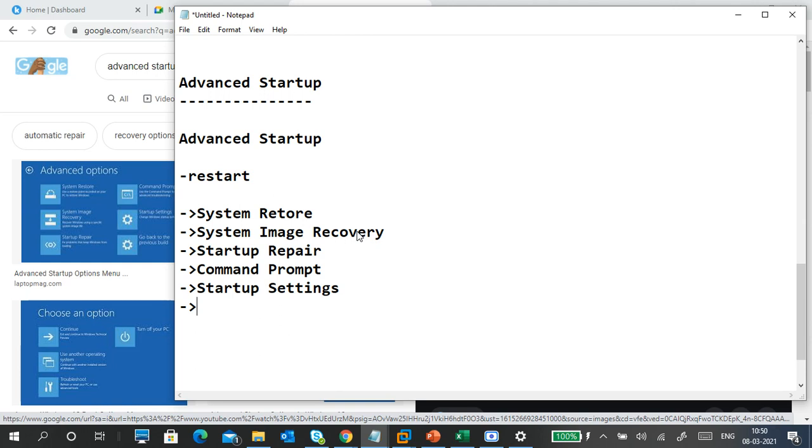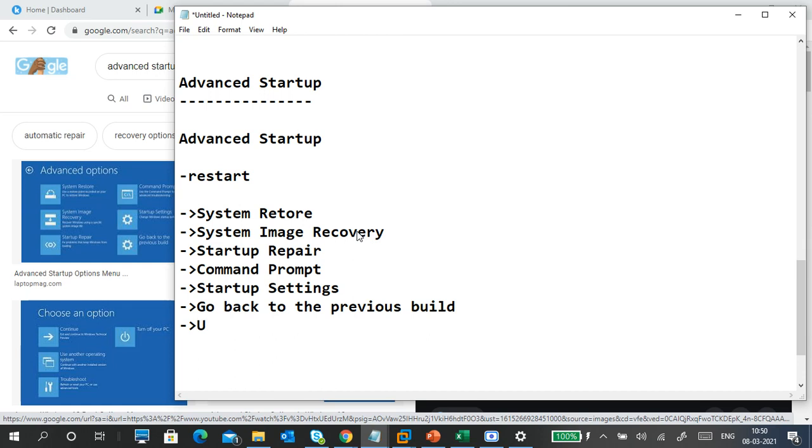It may vary across different versions and editions of the PC. Okay, so possible options, always go back to the previous build. Go back to the previous build.